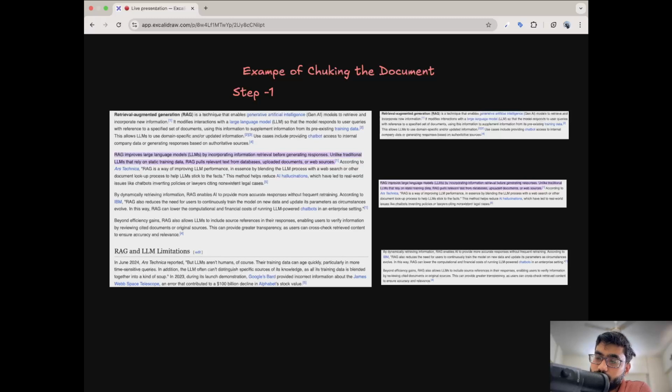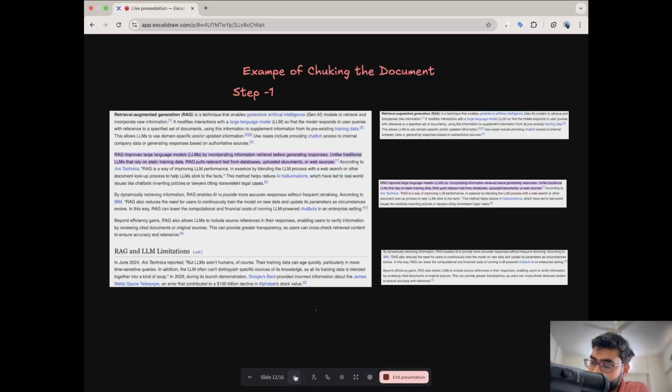The ultimate problem is that we cannot send the whole left document to the LLM. So we are doing some pre-processing that can optimize the LLM performance. So step one is we take the full document and divide it into smaller chunks.